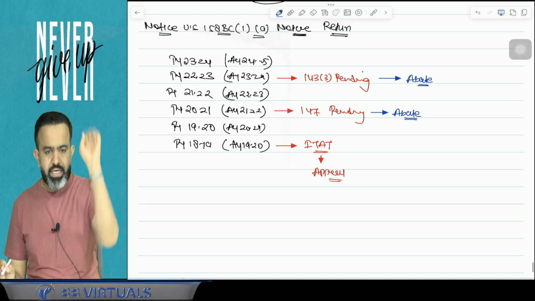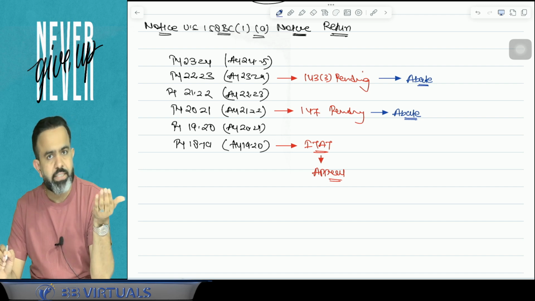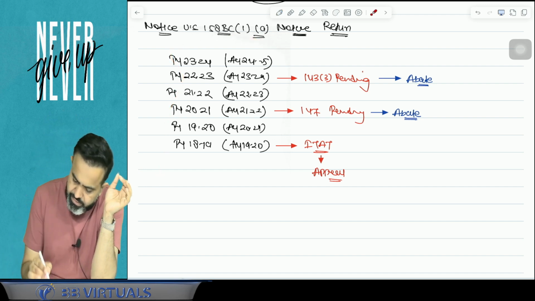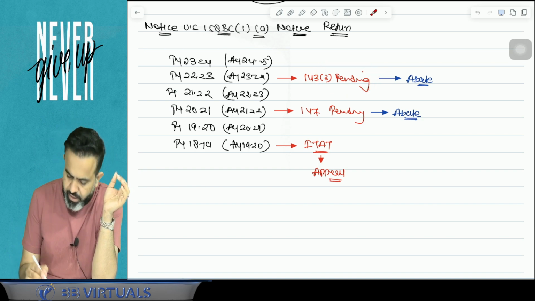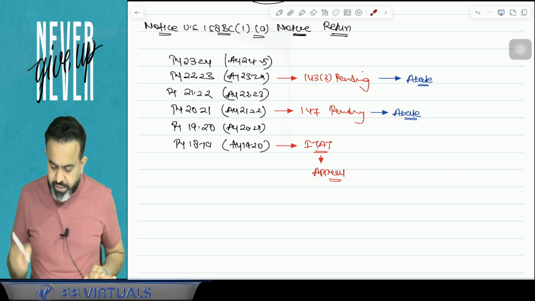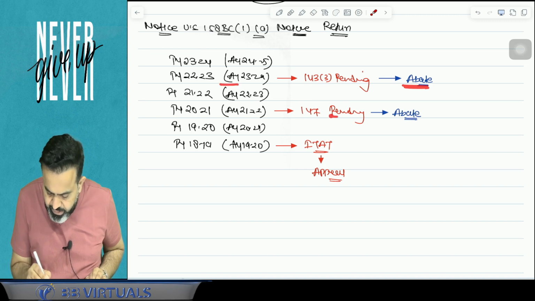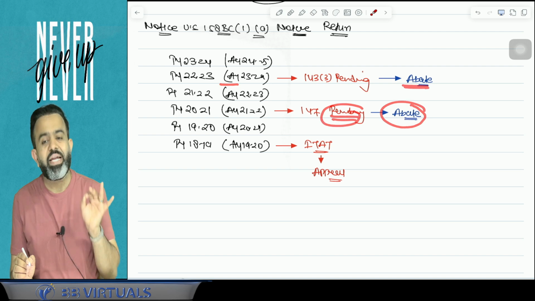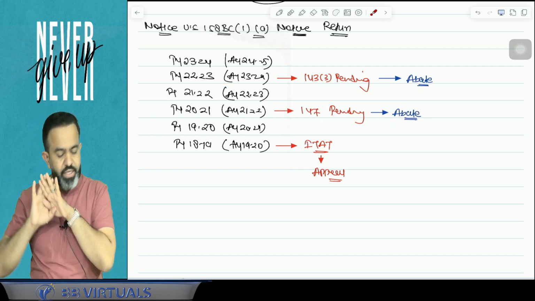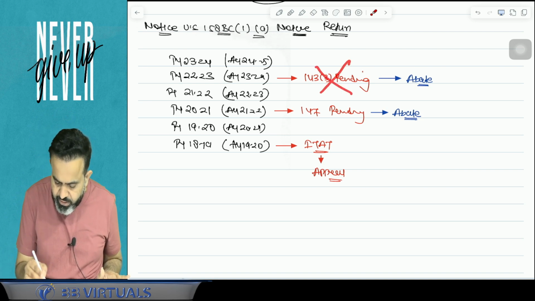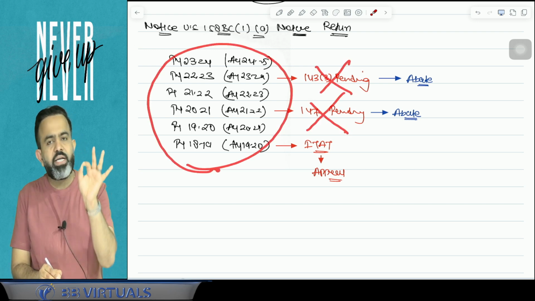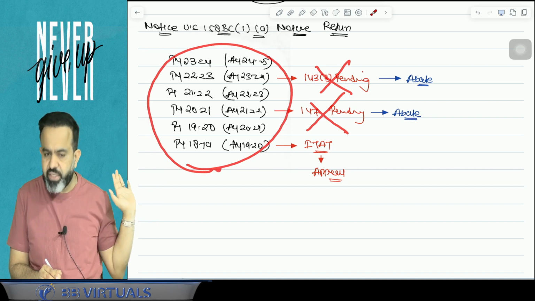Okay, so suppose if a raid is conducted, what will happen with this assessment? Here assessment is pending of this year, and here assessment is pending of this year. I am saying that the assessment of this year and of this year is going to abate. Abate means, in simple words, it is going to stop. So assessment will not be done under this section. Assessment for all these 6 years will be done under this particular block assessment.